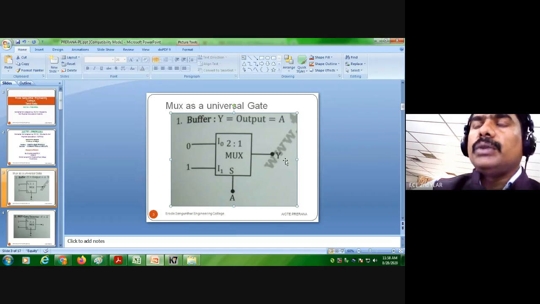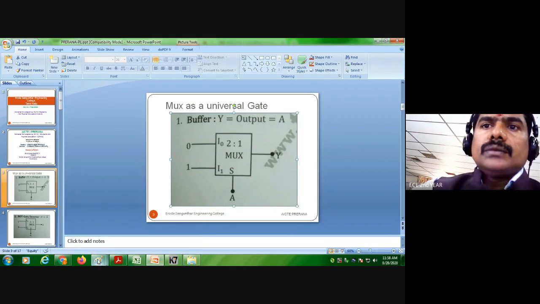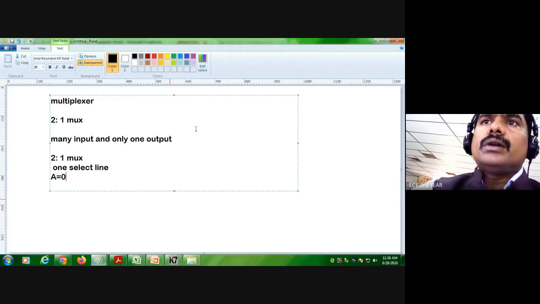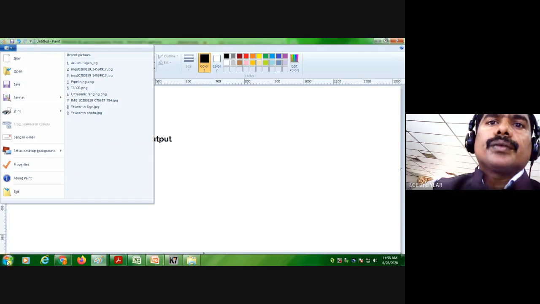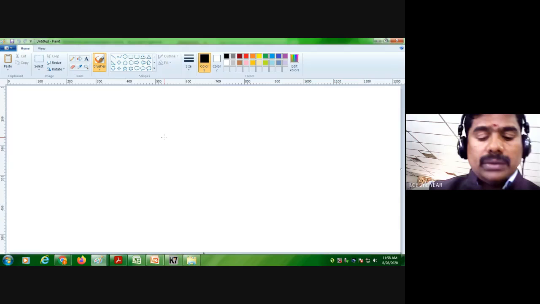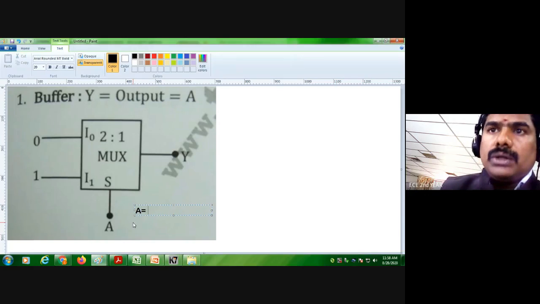So the select line A equal to 0 means the first input, 0, will be the output. Y equals 0.